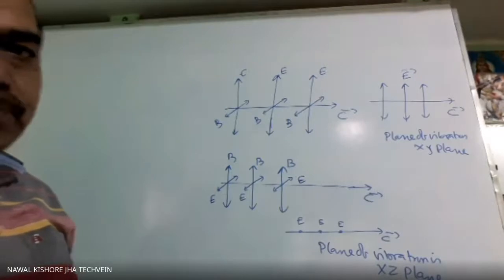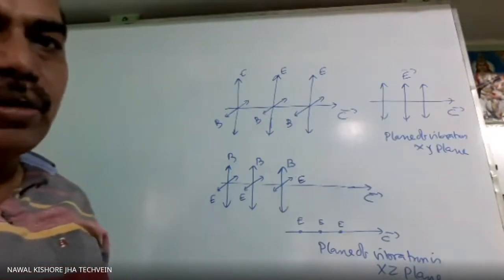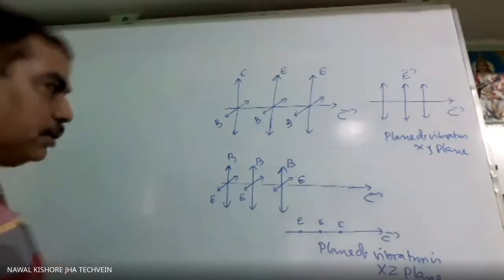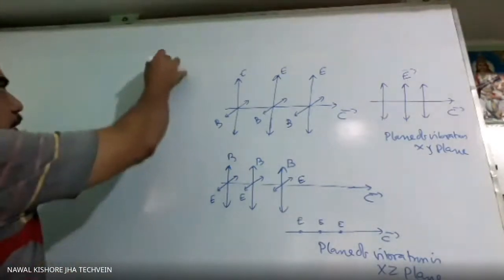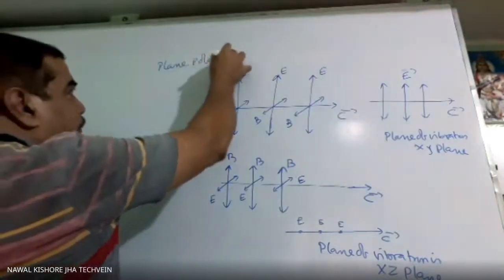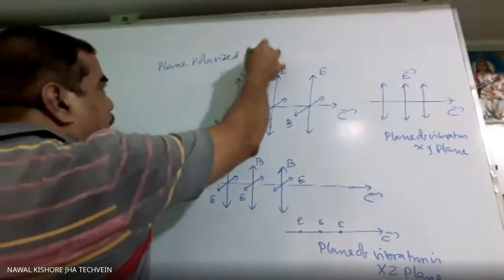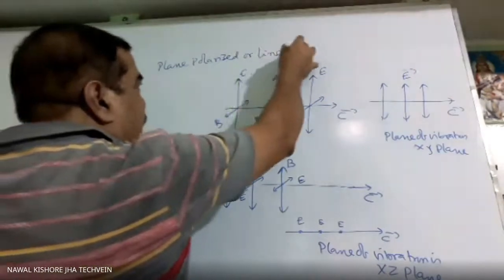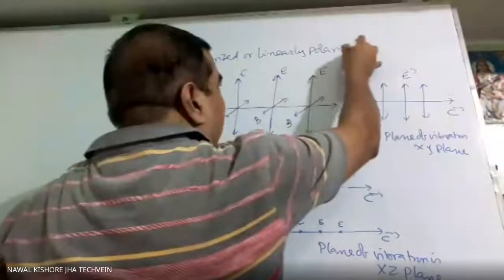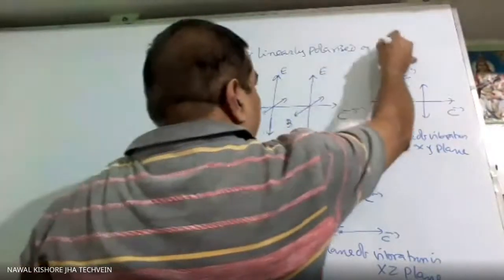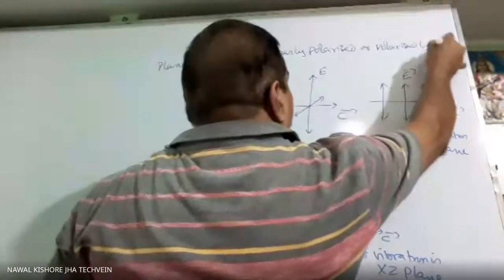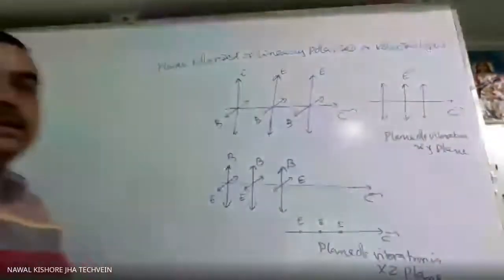So linearly polarized light or plane polarized light, the meaning is the same. Simply, plane polarized or linearly polarized or polarized, the meaning is the same.